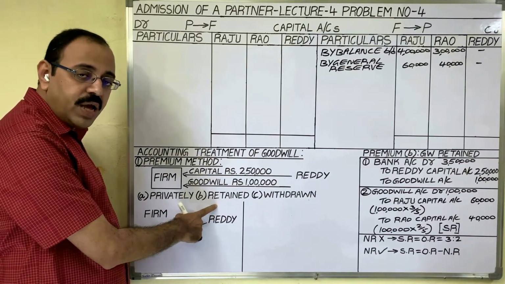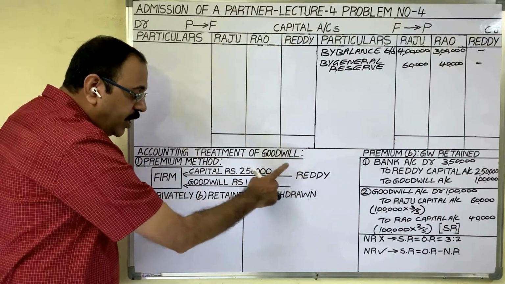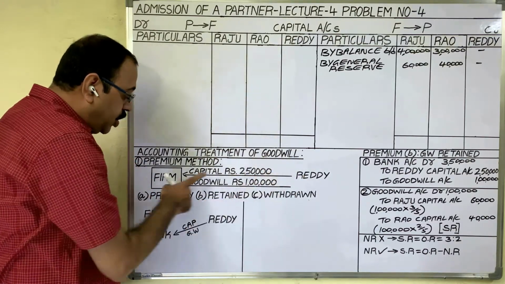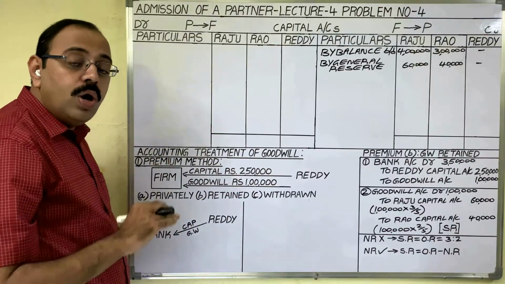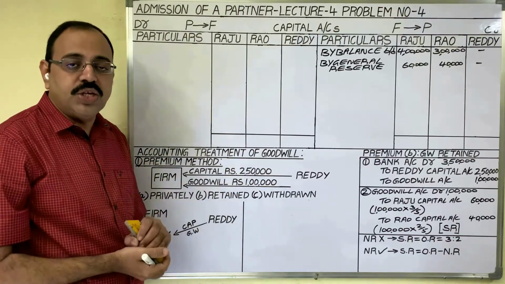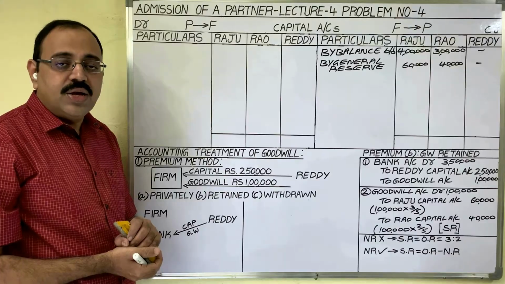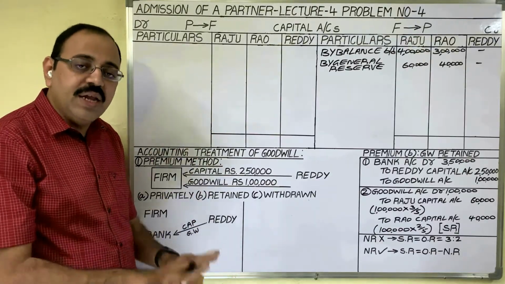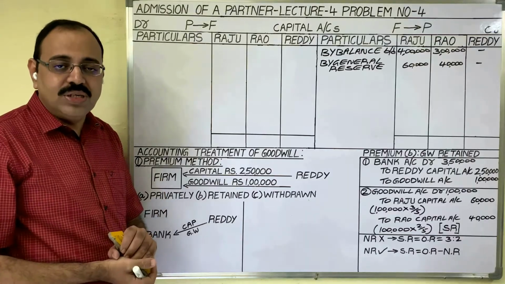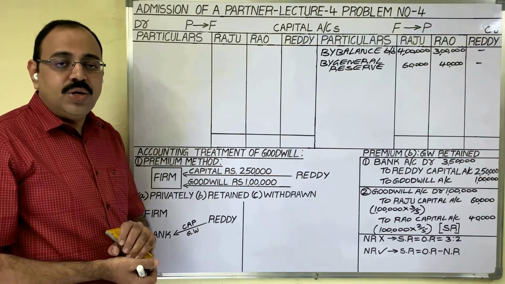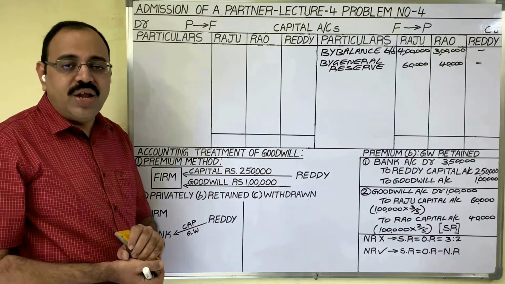In this method, what happens? The new partner brings capital and goodwill into the firm. That goodwill we transfer to the old partners in sacrificing ratio. After that, the goodwill amount will be retained in the business. Old partners don't withdraw that goodwill amount. In this method, two entries you have to write for goodwill.